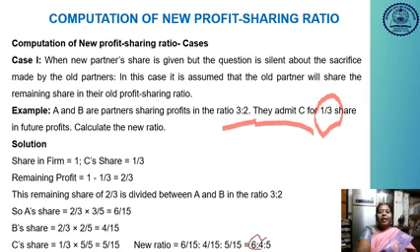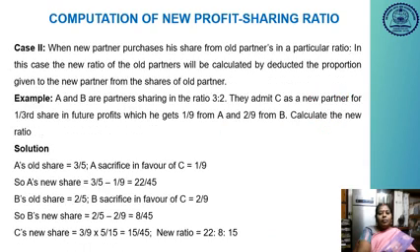So this is the easy problem. That is, the sacrificing ratio is not given. So we have to deduct the new partner's share from one. Okay. The remaining part will be shared by the old partners. Then we are going to calculate the new profit sharing ratio.